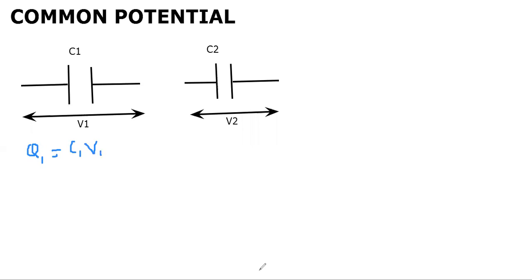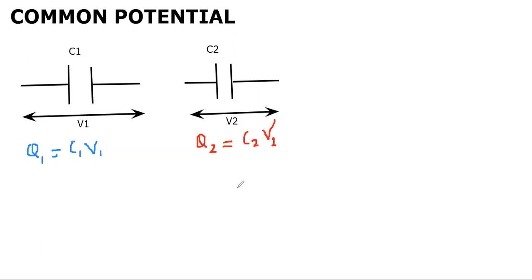Now if I say the charge on the second capacitor is Q2, then Q2 becomes C2 V2. I hope there is no confusion here. Q1 is C1 V1, so Q2 becomes C2 V2.